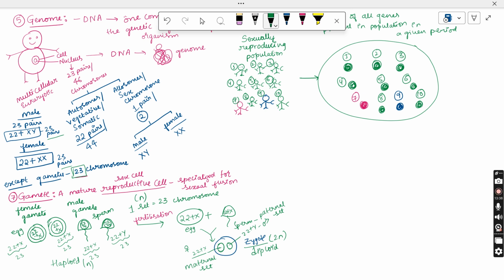I think you understood the difference between the gamete, a male gamete, female gamete, haploid condition, diploid condition, right? So the haploid condition can be seen, which means only one set of chromosomes is present, only in the gametes. And coming to diploid, it can be seen in all the organisms except the gametes, right?